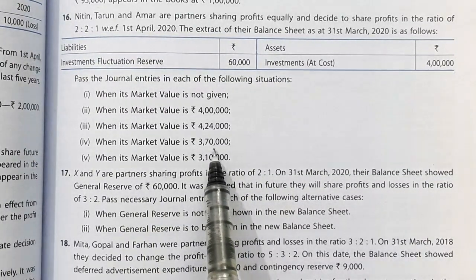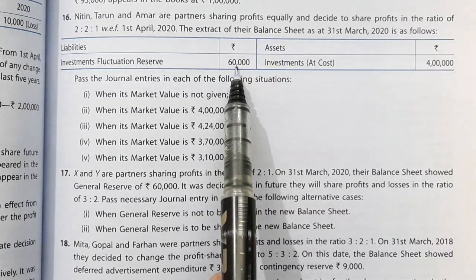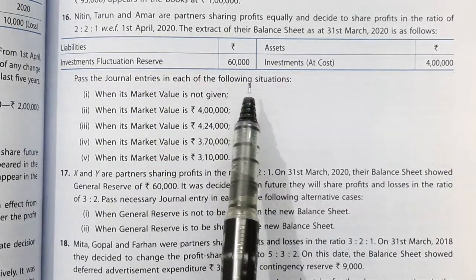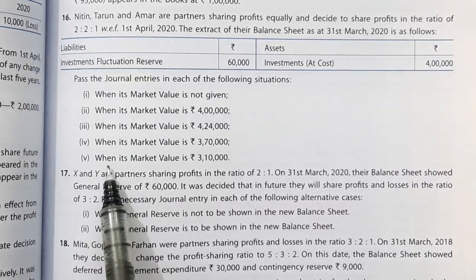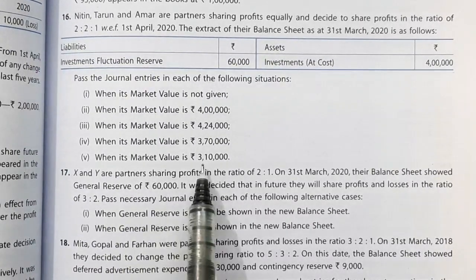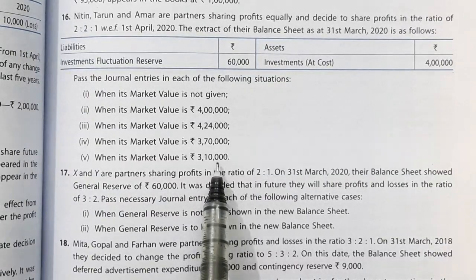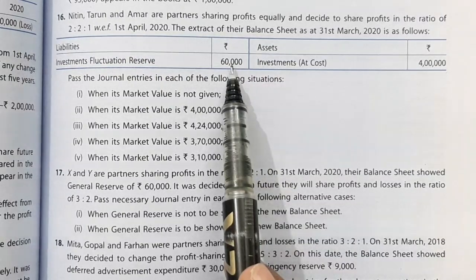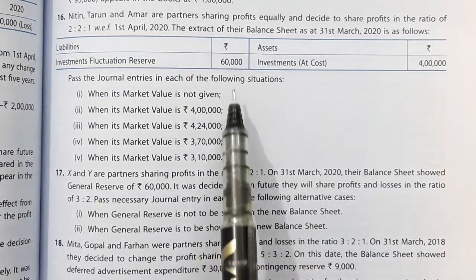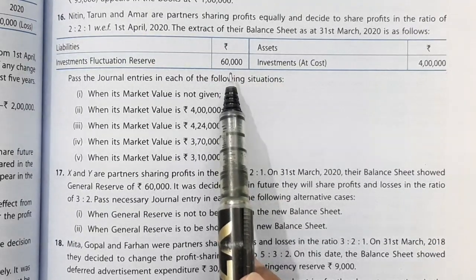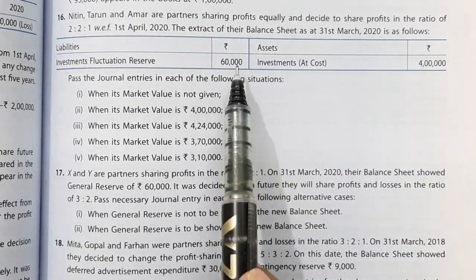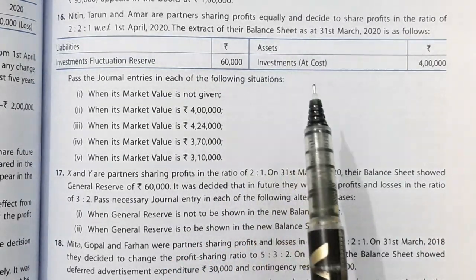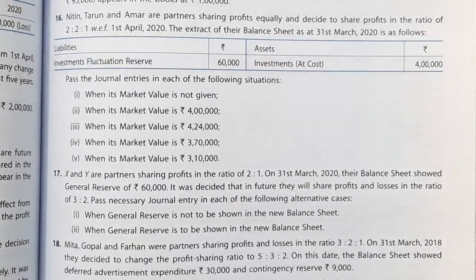Then the market value has decreased by 30,000. So 30,000 will be compensated from the reserve, and the remaining 30,000 will be paid to the old partners in old ratio. And lastly, when the market value has decreased by 90,000, 60,000 will be compensated from the reserve, and for 30,000 a revaluation account will be maintained, and loss on revaluation will be transferred to partners' capital accounts in their profit sharing ratio, which is equally. So let us see the solution.